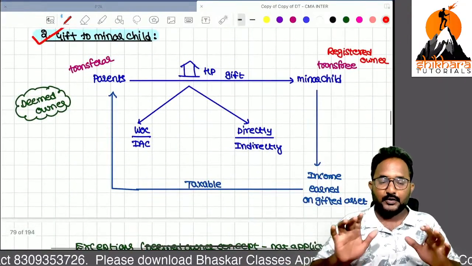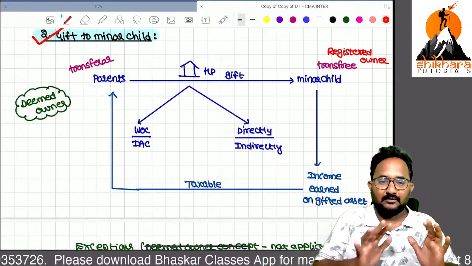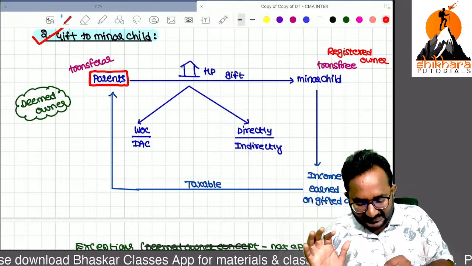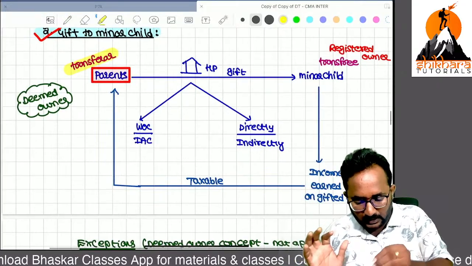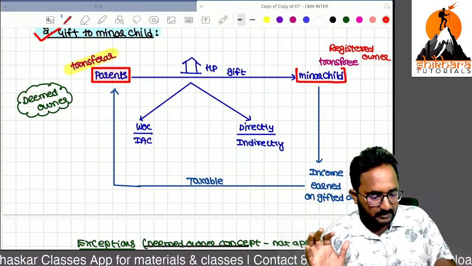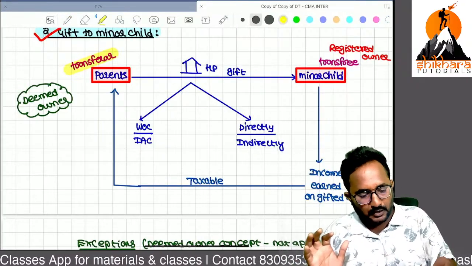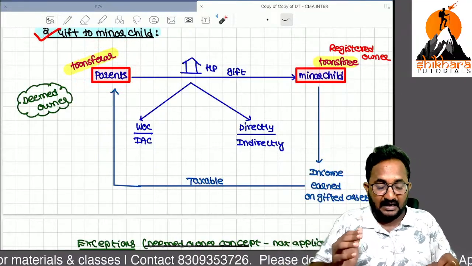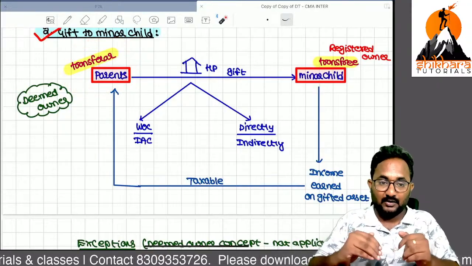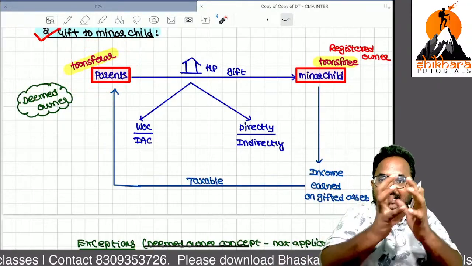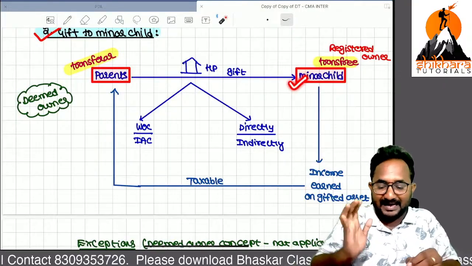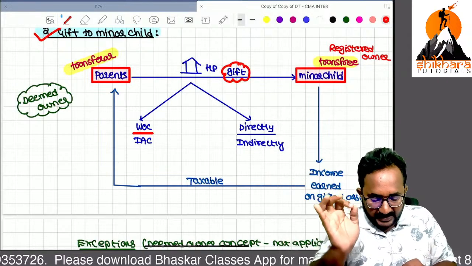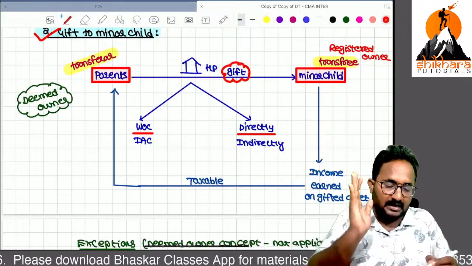Second thing, if you give the gift to a minor child, the deemed owner concept will apply. Can you tell me, the parents here are acting as the transferor of the house property. Who is receiving the house property as a gift, ma? The minor child. A minor child usually does not have any income, and the parents have high income, sir. If any income from house property is taxable in their hands, they need to pay more and more tax. That's why they divert the income from house property to the minor child by way of giving the gift. I think you know gift means without consideration or inadequate consideration. Directly or indirectly we can give the gift, ma.